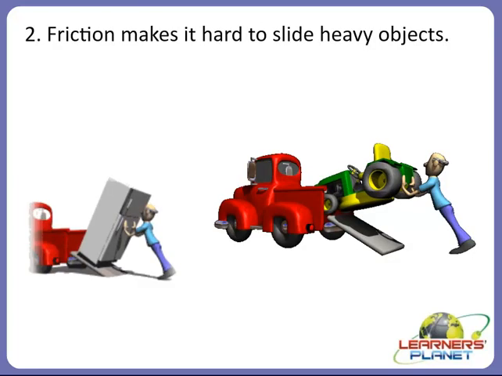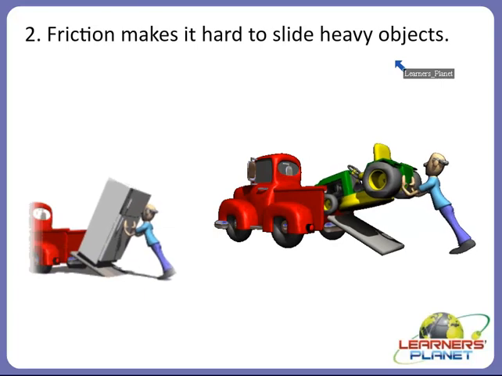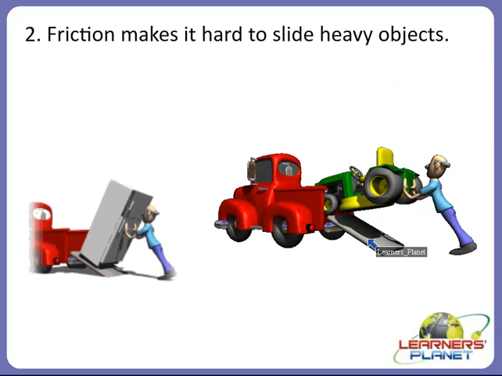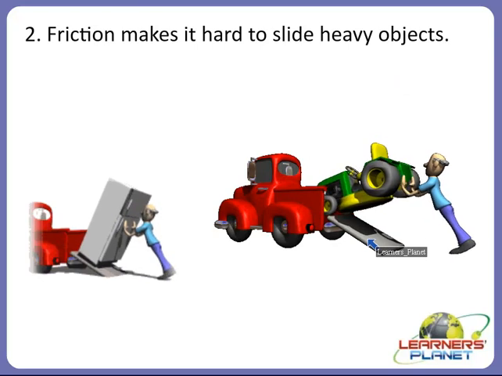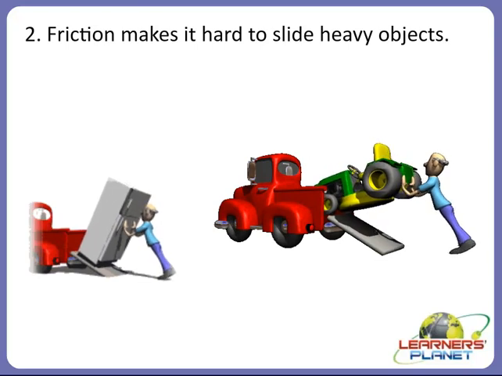The second disadvantage of friction is that it makes it hard to slide heavy objects, like on an inclined plane, right? So it is very difficult to slide such a heavy object. Due to friction, it is very hard, very tough to slide a heavy object.